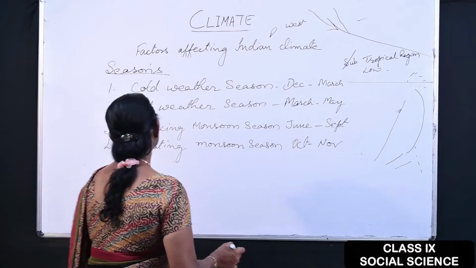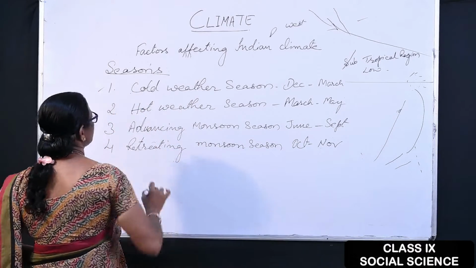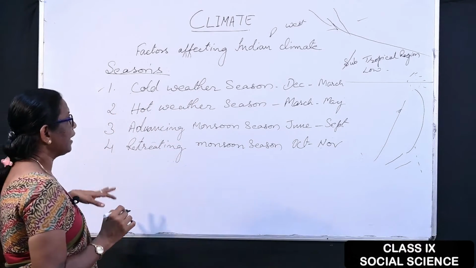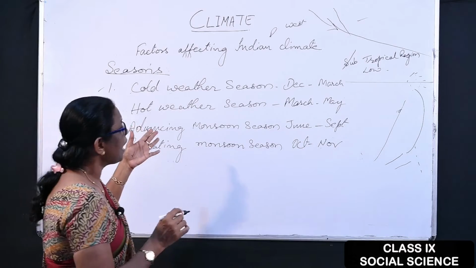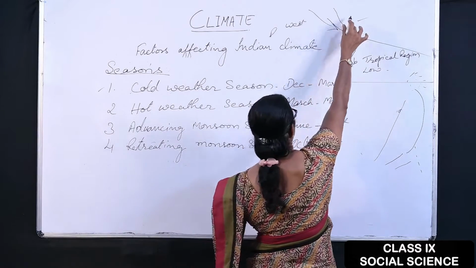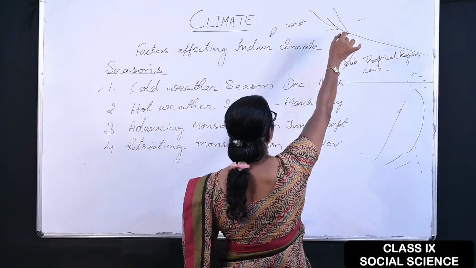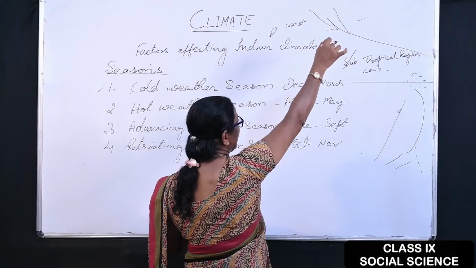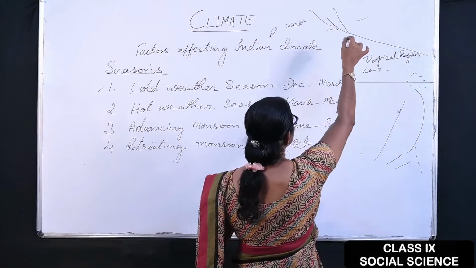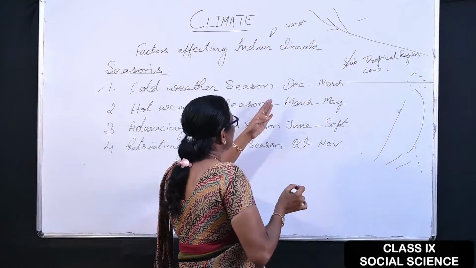September, October and November. What takes place during the cold weather season? In the cold weather season, as the wind blows from the northern part of India, where it is very cold, it brings hailstorms. This comes to India in the month of December.